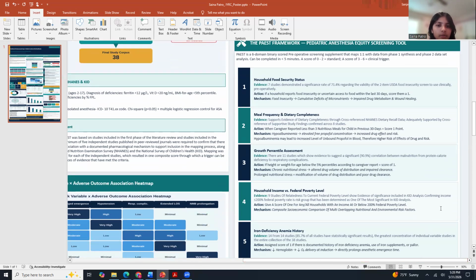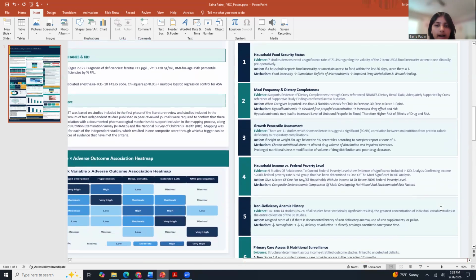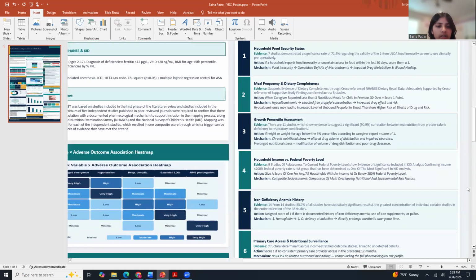The 6 domains are food security status, meal frequency and growth percentiles, household income relative to the federal poverty line, iron deficiency and anemia history, vitamin D level via a targeted blood work trigger, and primary care access as a structural determinant of nutritional surveillance. Every domain was required to have confirmation across at least 5 independent peer-reviewed studies, national dataset corroboration, and a documented pharmacological mechanism. Each domain appears in the ASA classification exactly 0 times.